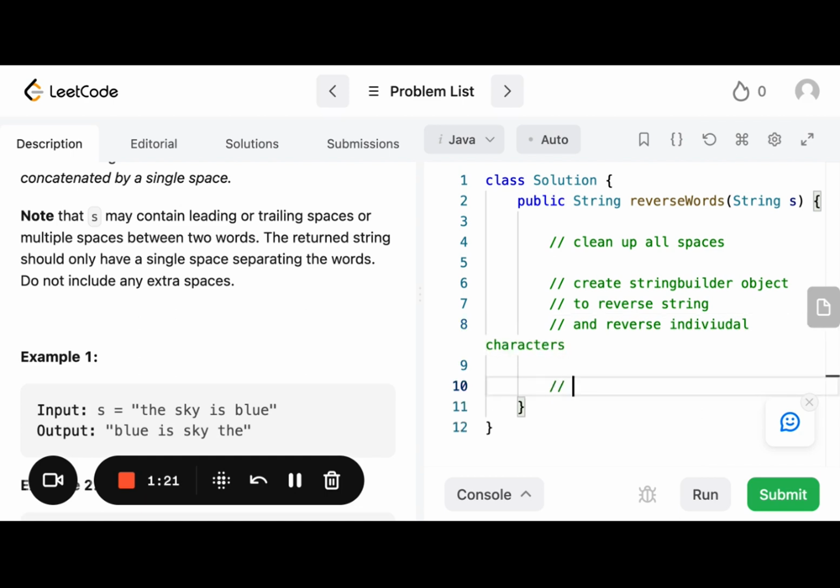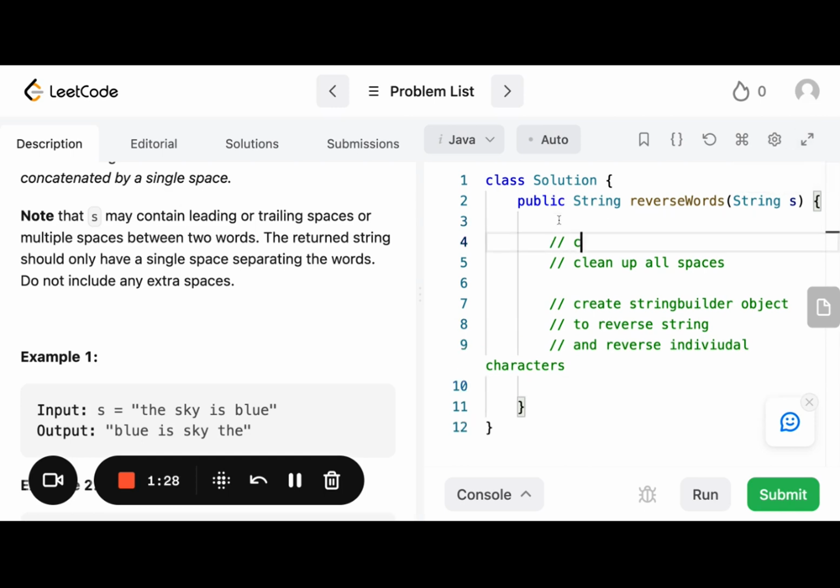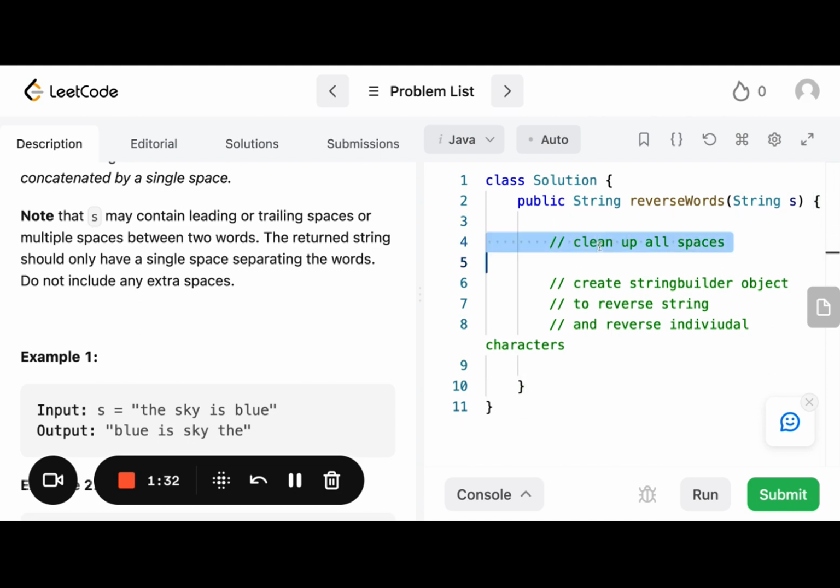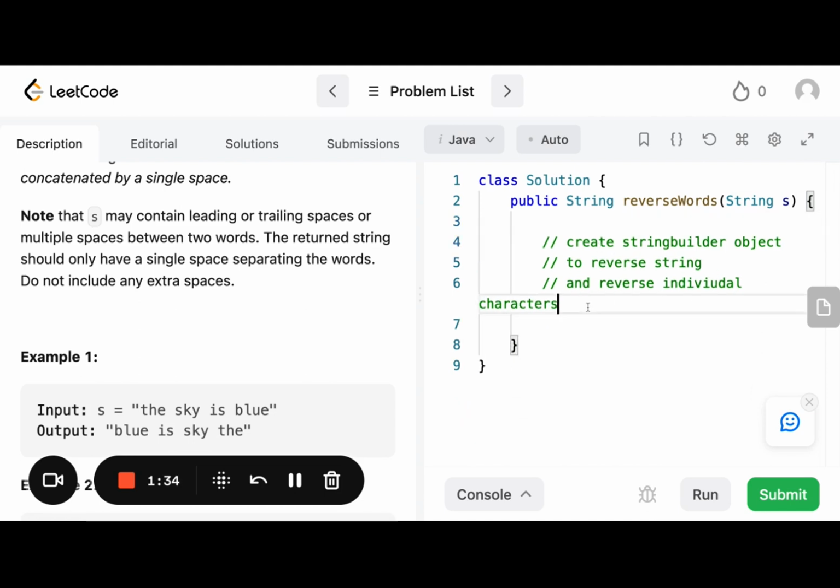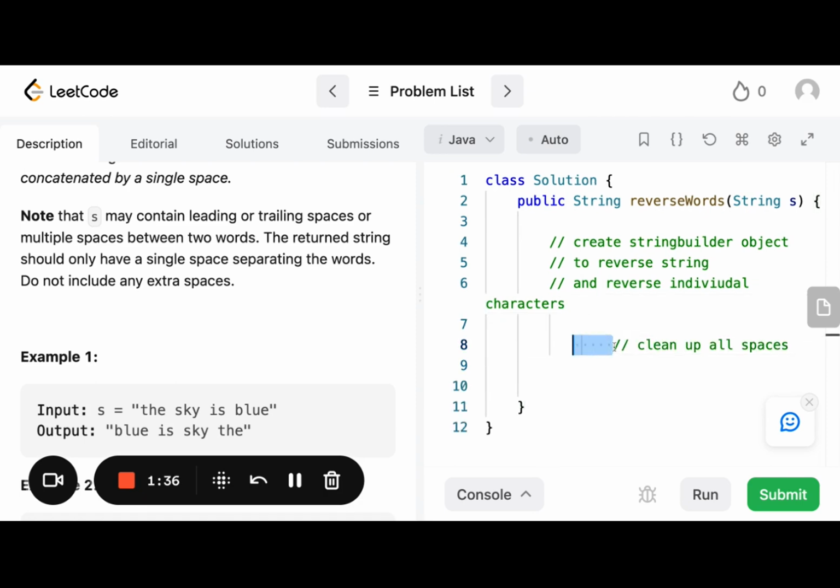Actually, let's put this, let's actually do the string builder first, okay? So string builder first, and then we're gonna clean up all the spaces.